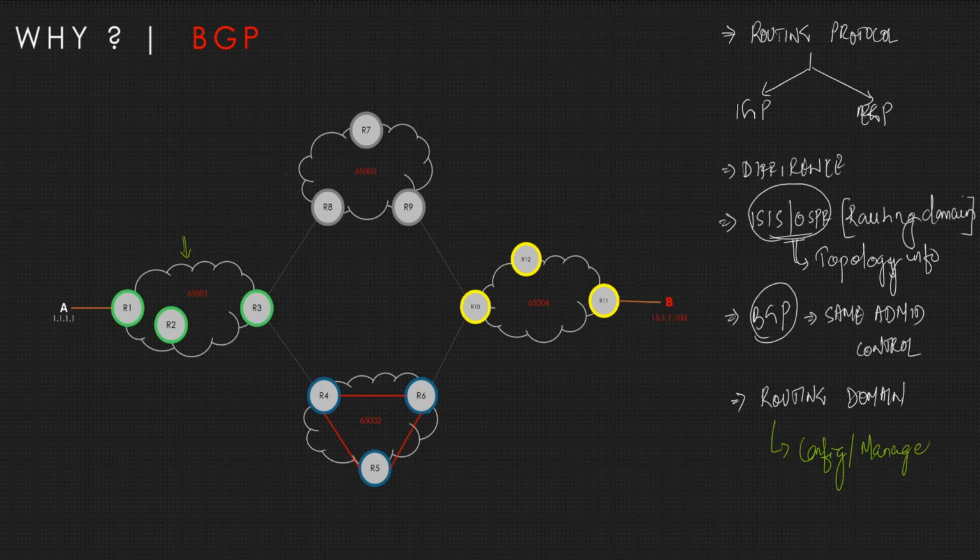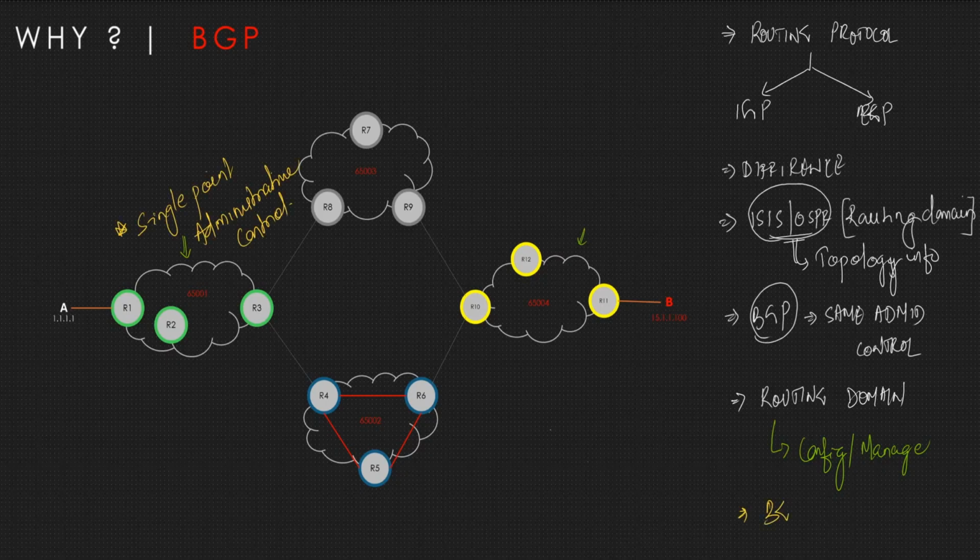But as a network engineer, being part of organization A, you will not go to B and do the management, right? So whatever devices you are taking control of and managing, basically that is part of the same routing domain.